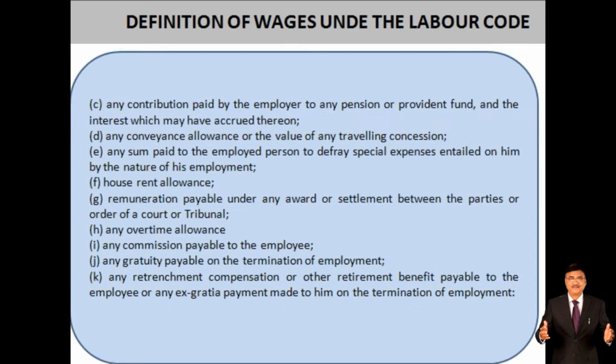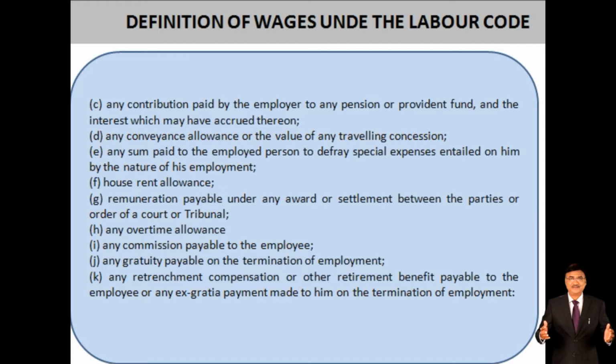The new definition of wage is only the basic pay, dearness allowance and retaining allowance. Basic pay means the basic amount given for the work you are doing, according to your skill, ability and knowledge. Then dearness allowance is given to compensate for the basic essential requirements you have to fulfill. And then retaining allowance is given so that you will be retained. That comes under the new definition of wages.